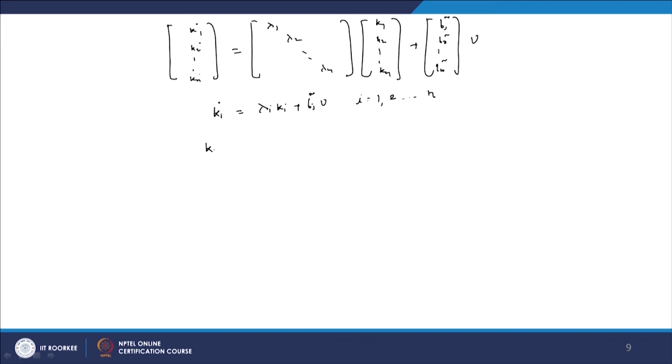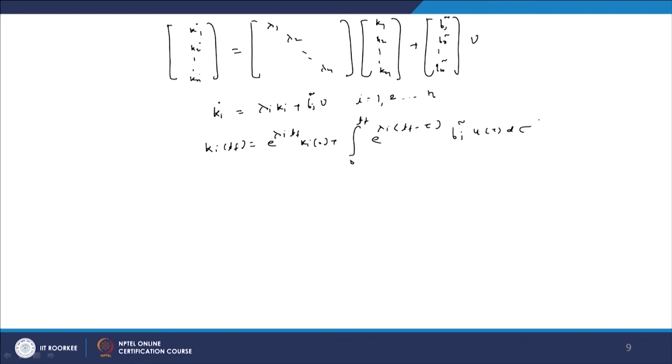If you solve this equation we can write down as ki of Tf equals e raised to lambda i Tf into ki(0), plus the integral from 0 to Tf of e raised to lambda i (Tf minus tau) into bi bar u(tau) d tau.